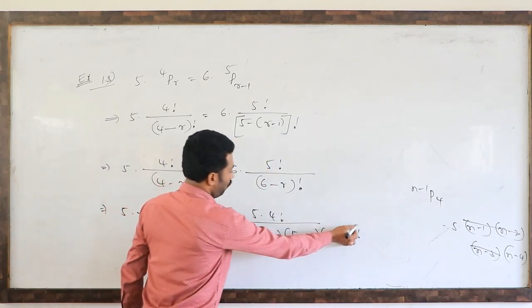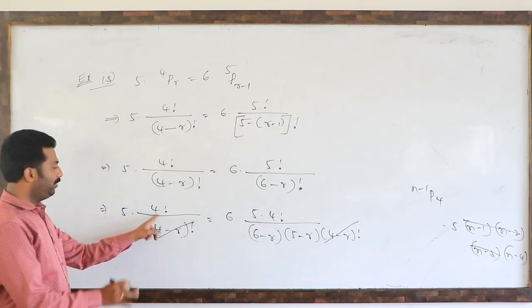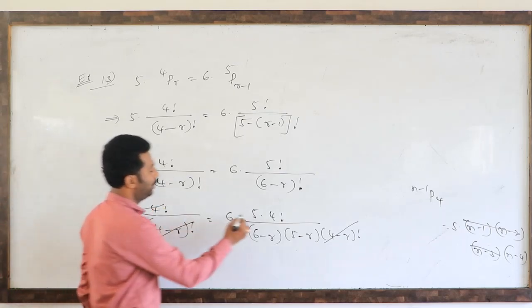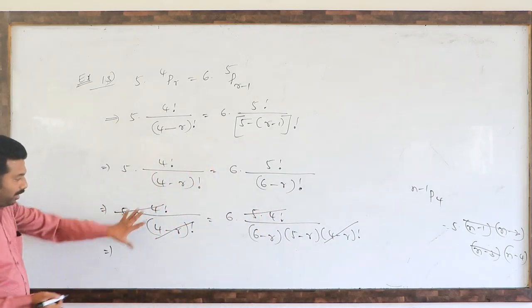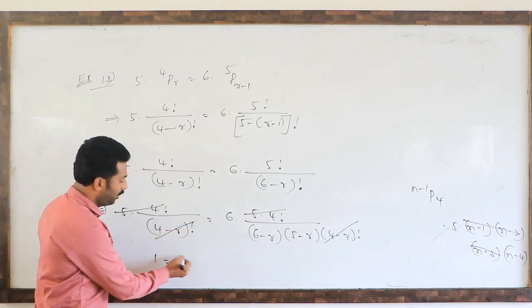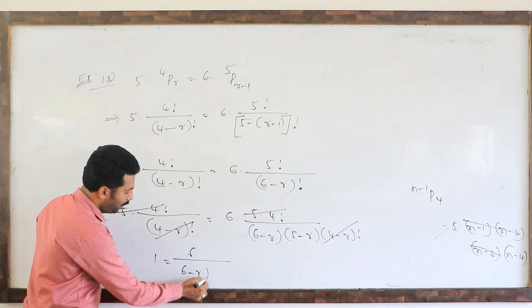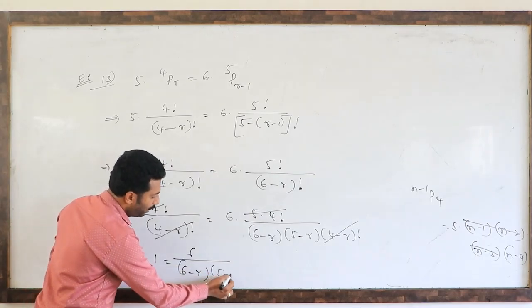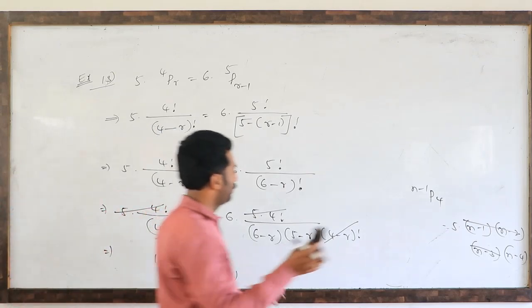Very clear. (4 minus r) factorial, (4 minus r) factorial cancel. 5 into 4 factorial, this one cancels. So finally what you will be left with on the left side is only 1. Right side means 6 divided by (6 minus r) into (5 minus r). So we have to simplify this one.